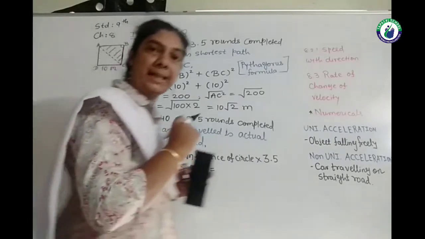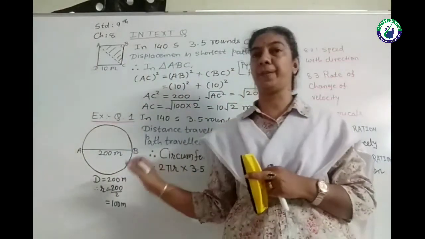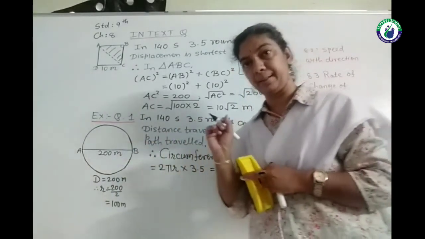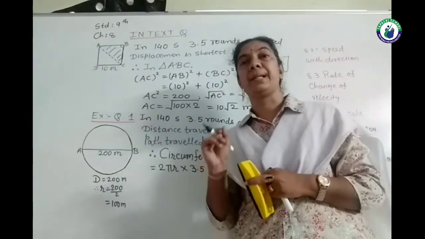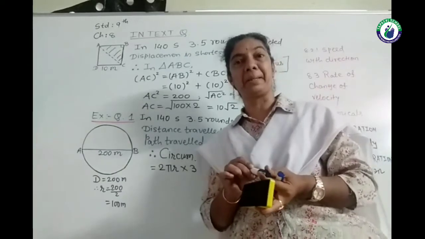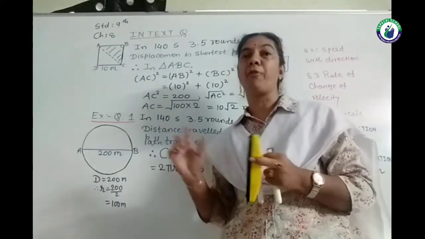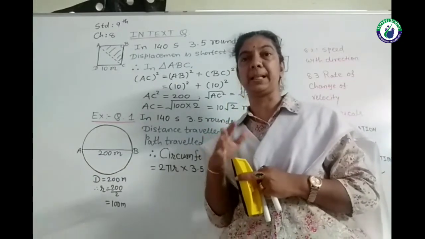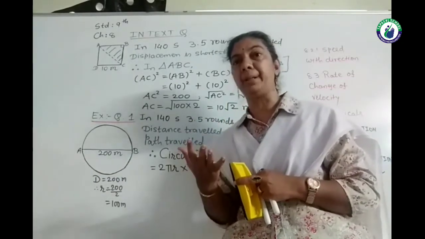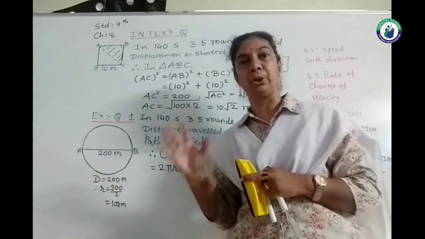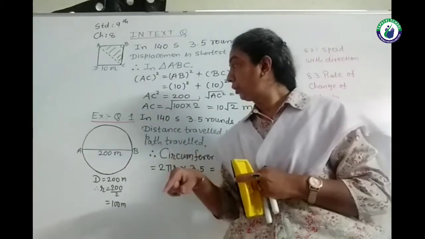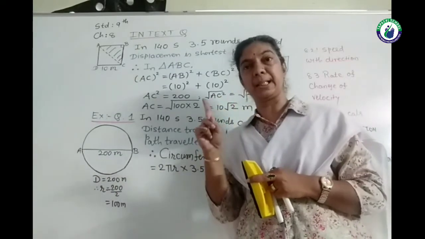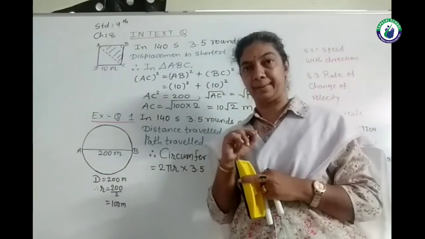In the exercise, we have another question of the same type, and the athlete is moving on a circular path. Remember friends, here we are not doing the mathematics, but the formulas of all the basic concepts of mathematics, that is circumference or perimeter, you are supposed to use over here. In this case we have to find out both things, distance as well as displacement.